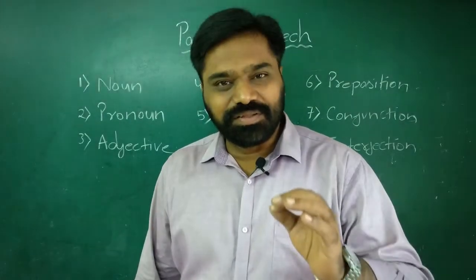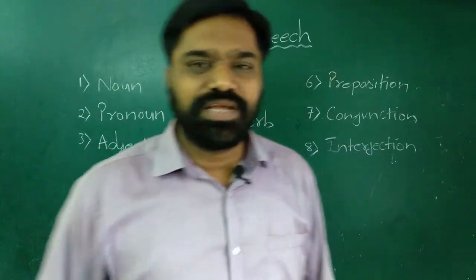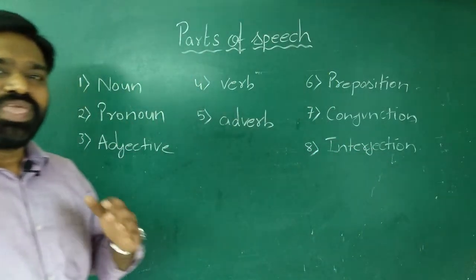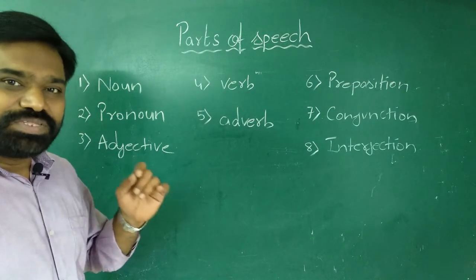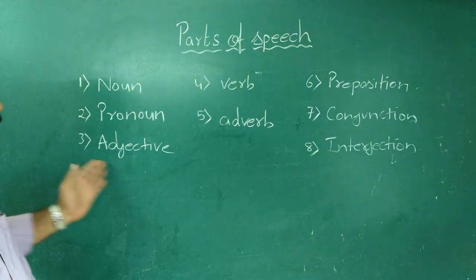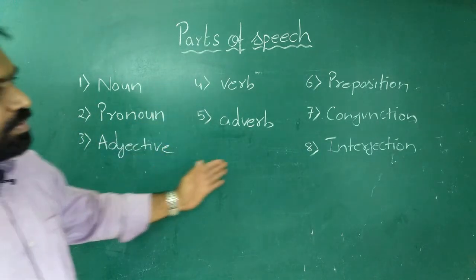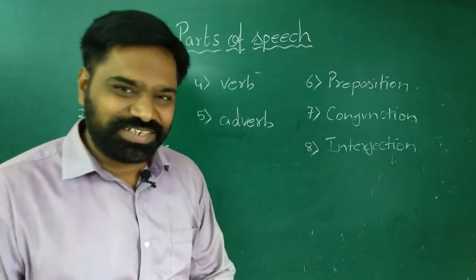Based on the function or role played by a word, all words in English are divided into 8 categories, which are called parts of speech. These 8 categories are noun, pronoun, adjective, verb, adverb, preposition, conjunction, and interjection.